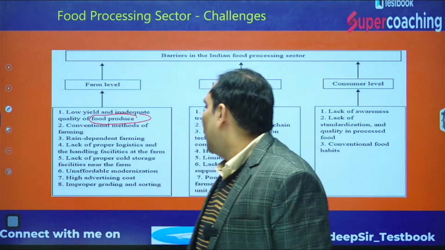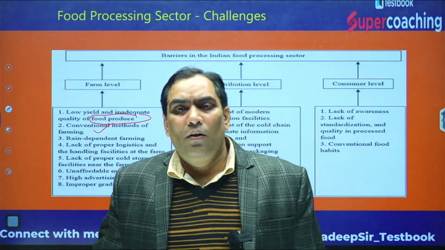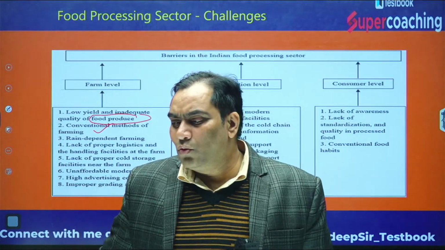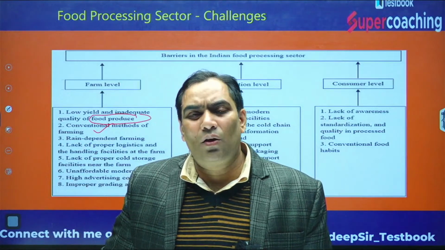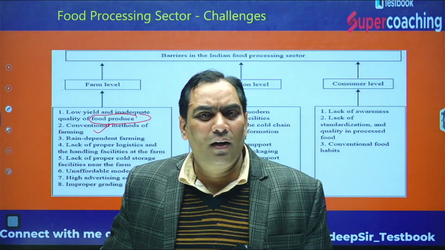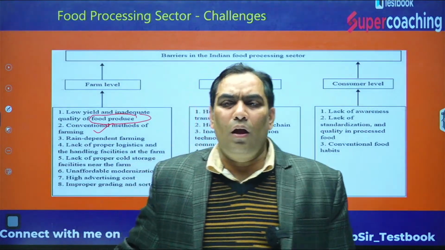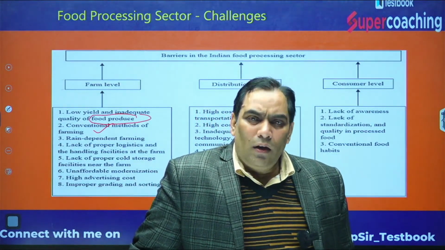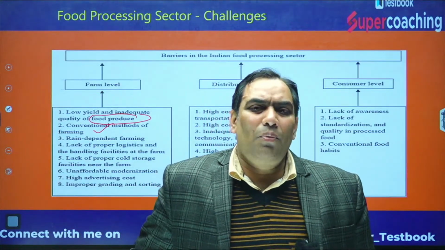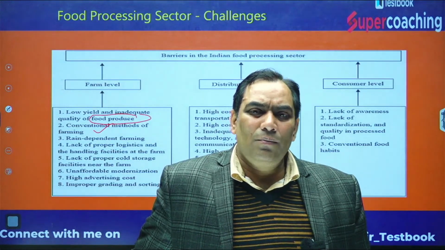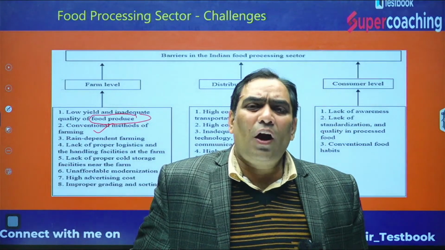Second, when we talk about the conventional method of farming, that means they are not using modern methods of farming. When we talk about irrigation only, they are using flood irrigation. They are not very open to the new methods, that may be drip irrigation or micro irrigation or sprinkler irrigation, for cultivation as well as for harvesting as well.